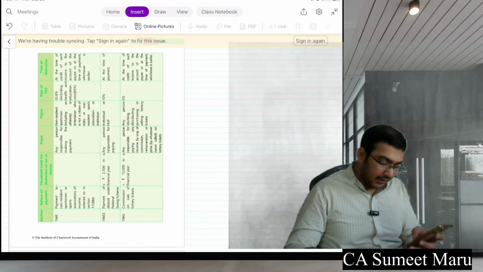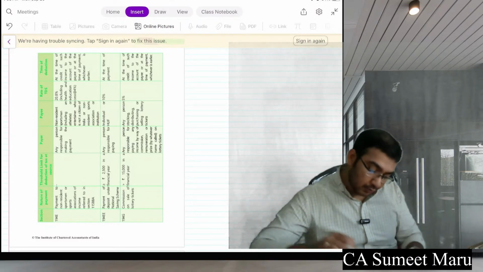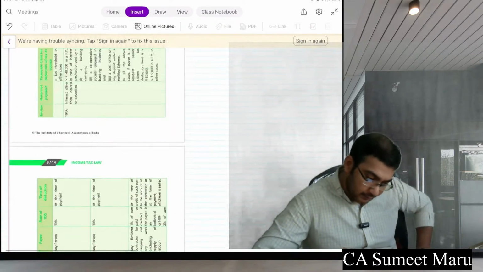Let me see when 194R came. Oh, it is there. It's in budget 22. So it will be there.